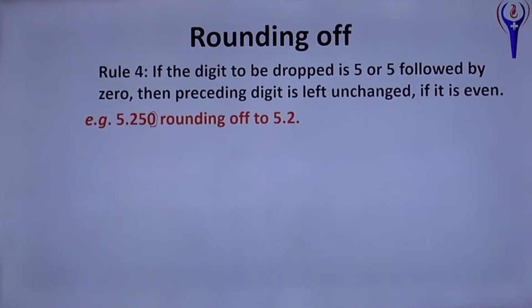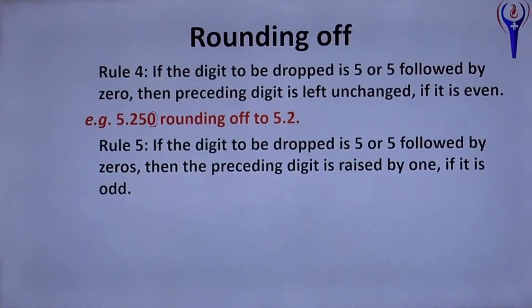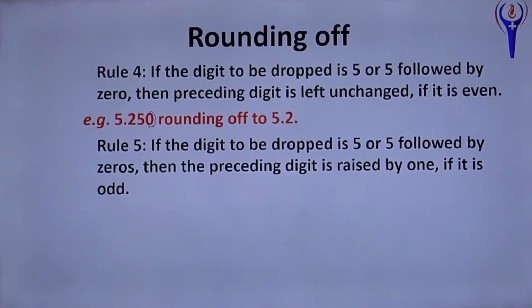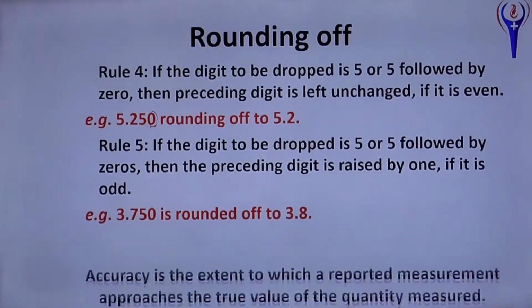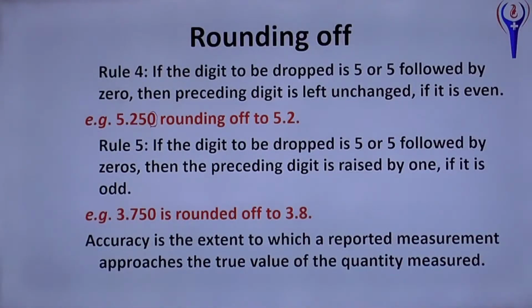Here is given some other number. And if the digit to be dropped is 5 or 5 followed by 0, then the preceding digit is raised by 1 if it is odd. That is, 3.750 is rounded off to 3.8, if the number is odd. And accuracy is the extent to which a reported measurement approaches the true value of the quantity measured.